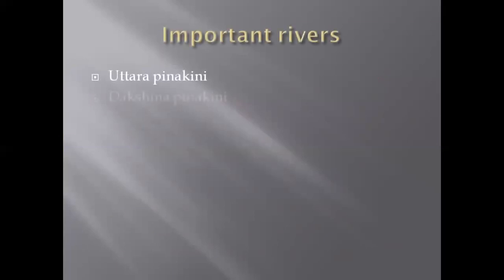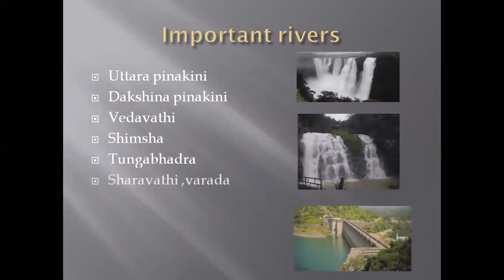Next, which are the important rivers flowing in the Bangalore division? They are Uttara Pinakini, Dakshina Pinakini, Vedavati, Shimsha, Tungabhadra, Sharavati and Varada. The famous Jog Falls waterfall is located in the Bangalore division. Where is it? It is in Shivamogga.